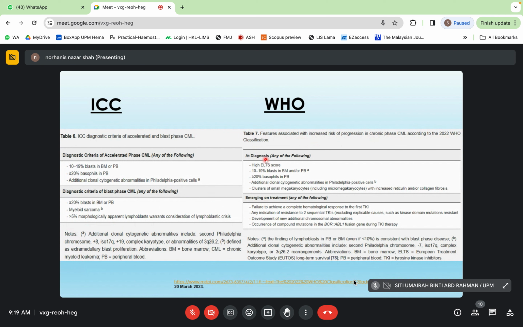So the first one, if at the diagnosis itself, with high ELTS score, this is a feature of the high risk CP. Later I will explain what a high ELTS score is. And the 10 to 19% blast in bone marrow or peripheral blood. So there are asterisks here. The finding of lymphoblast in PB or PM, even less than 10%, is consistent with blast phase disease. And then next is more than 20% basophil in PB, also considered high risk CP.